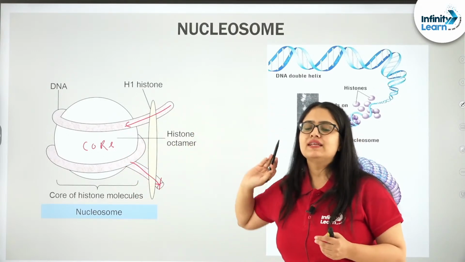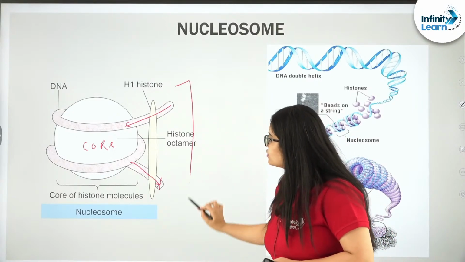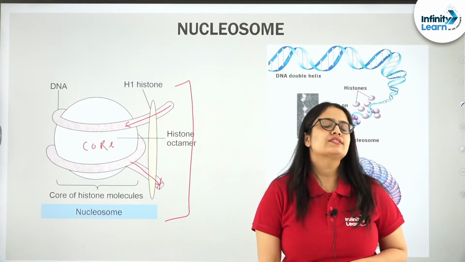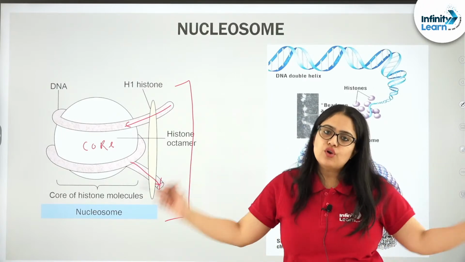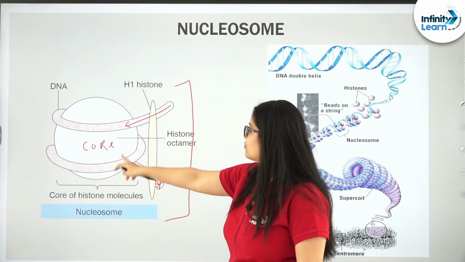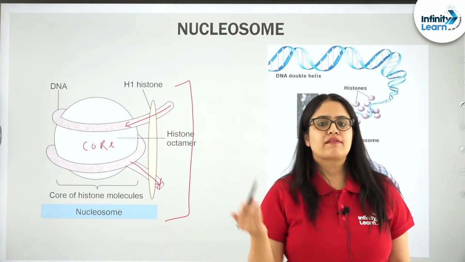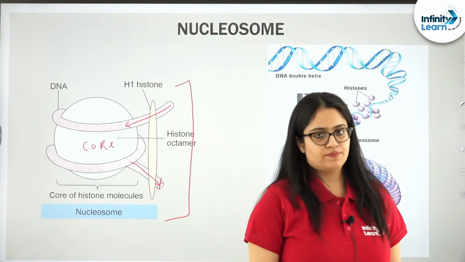Sealing the incoming and exiting DNA. So this whole complex is known as the nucleosome, where you can find the core of the histone molecules, H1 as well, and the part of the DNA that is being wrapped around this core particle, right?